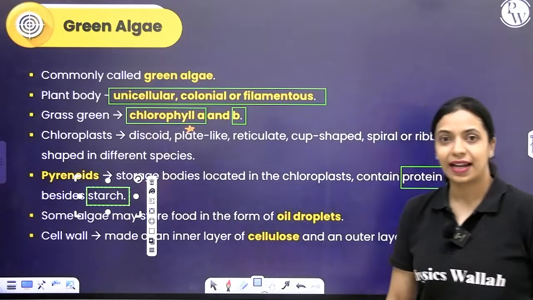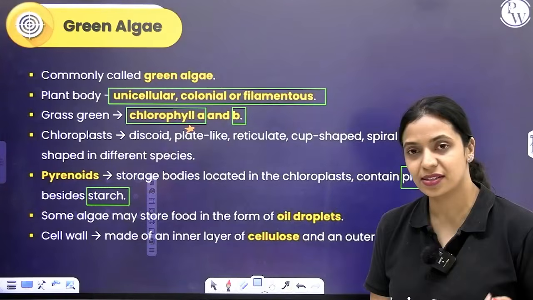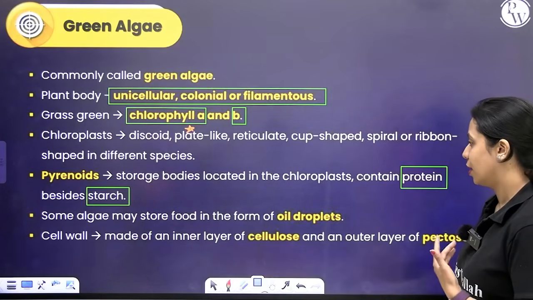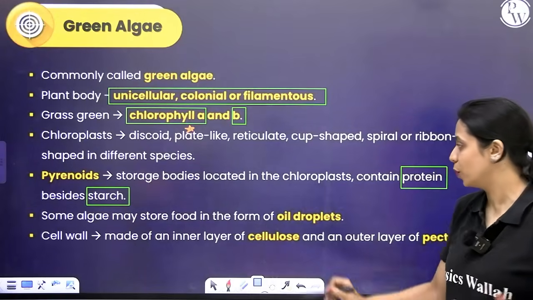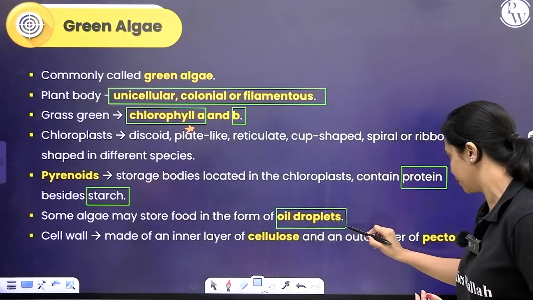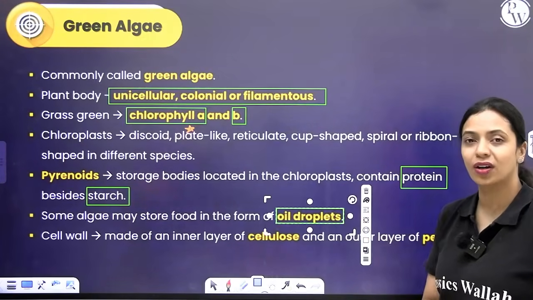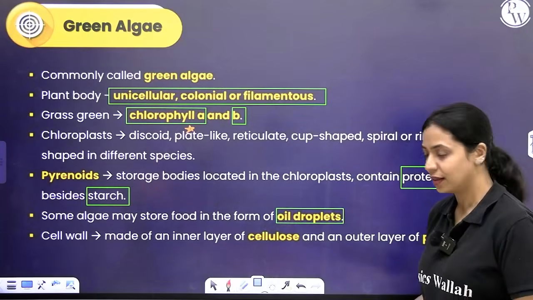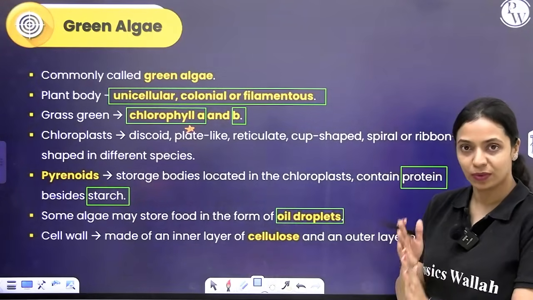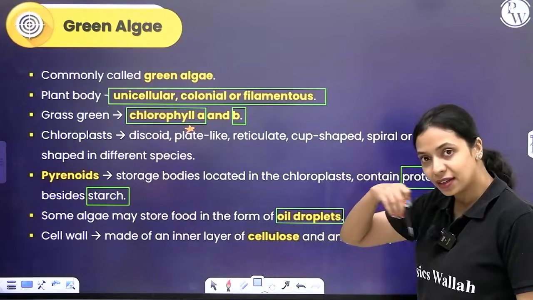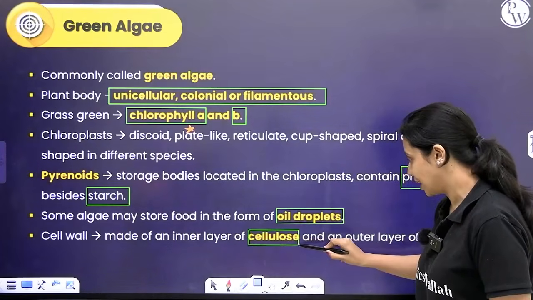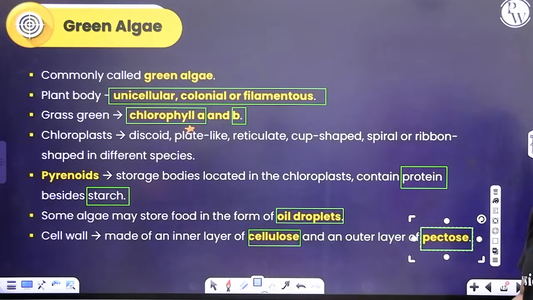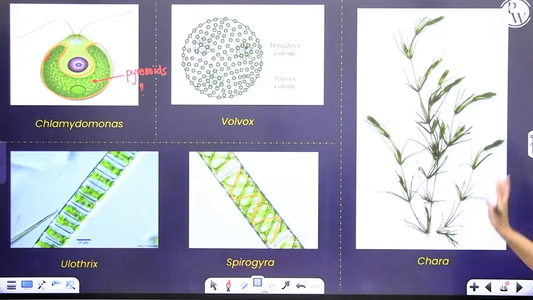How do these green algae store food? Similar to higher plants, they also store food in the form of starch, but some algae can store food in the form of oil droplets as well. How is the cell wall here? Similar to the plant cell wall, it is made up of cellulose and pectin. So, it will have two layers in the wall. The inner layer will be made up of cellulose and the outer layer will be made up of pectose, or you can say pectin. Okay, so these are the examples.